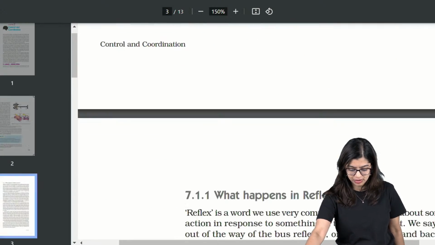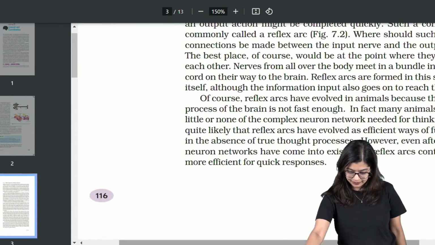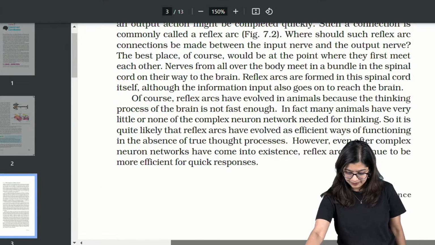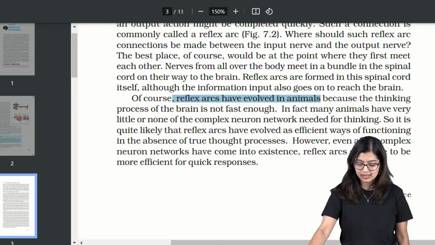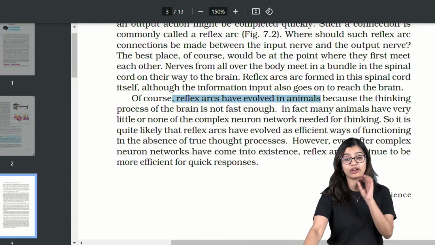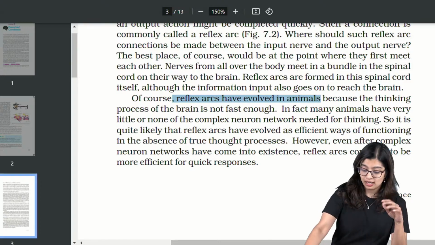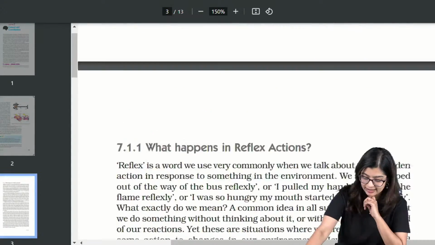Let's go to control and coordination. Reflex arcs have evolved in animals. Why? Because we know that we're talking about most animals. This is under the subtopic reflex arc.